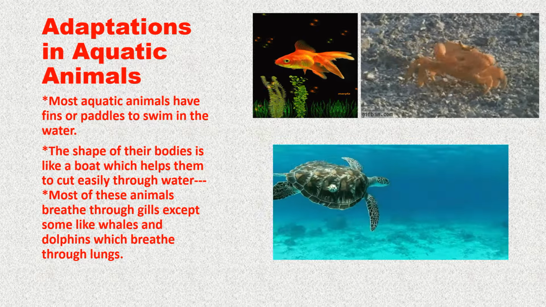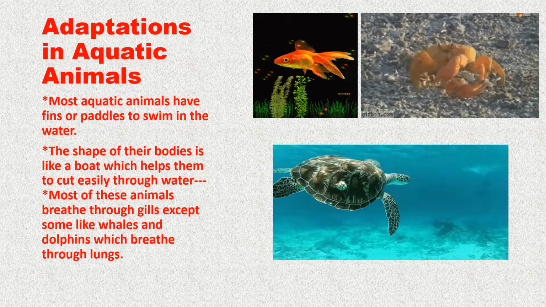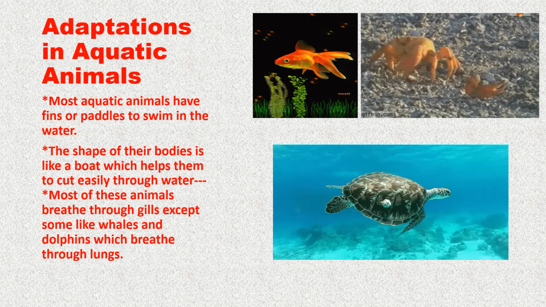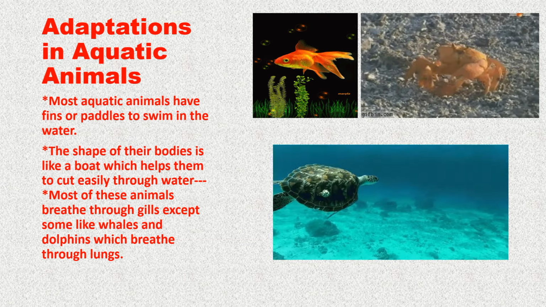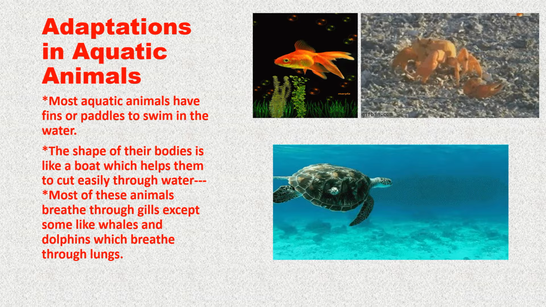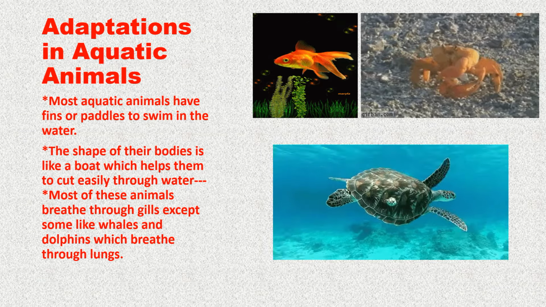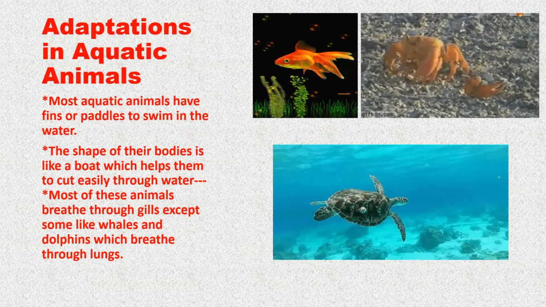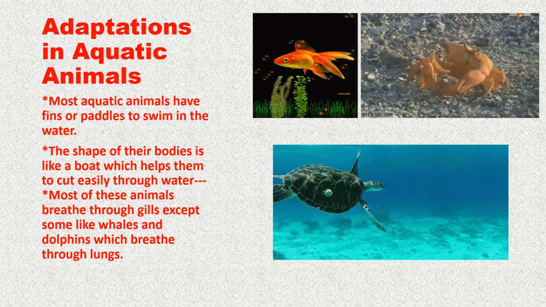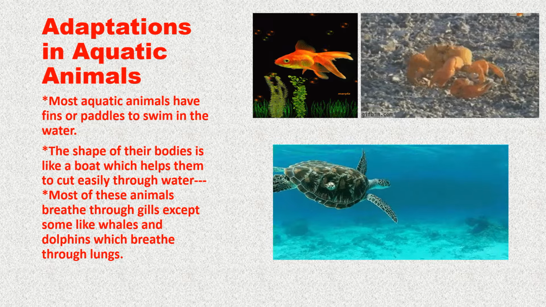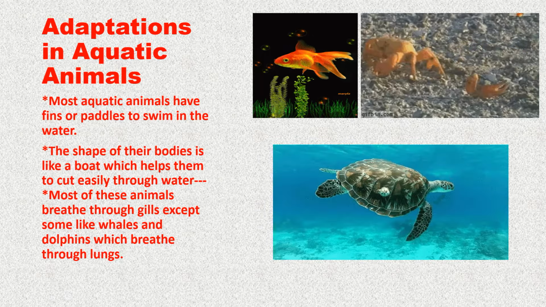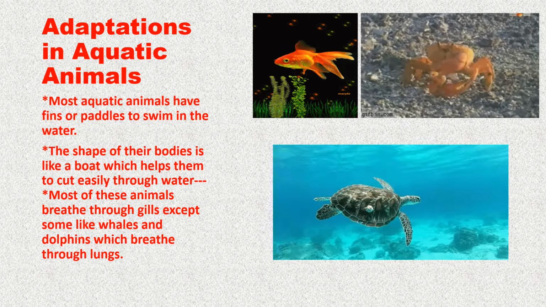Now, in this slide, we'll discuss the adaptations in aquatic animals. Animals that live in water are called aquatic animals. Apart from fishes, animals like turtles, crabs, and octopus are aquatic animals. Some adaptations seen in aquatic animals are as follows.